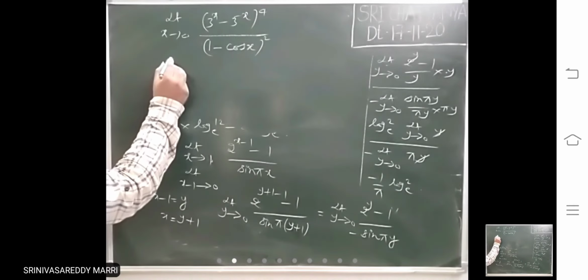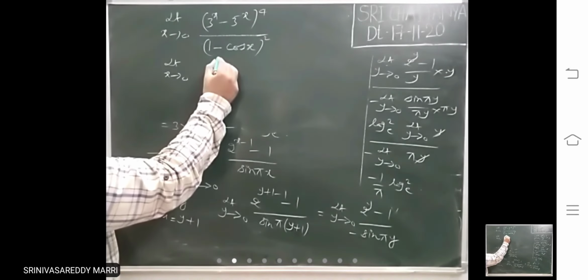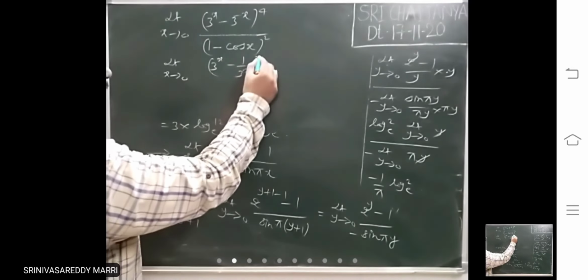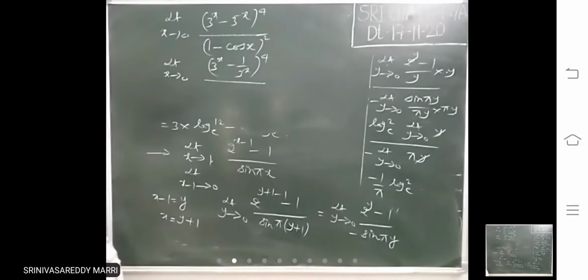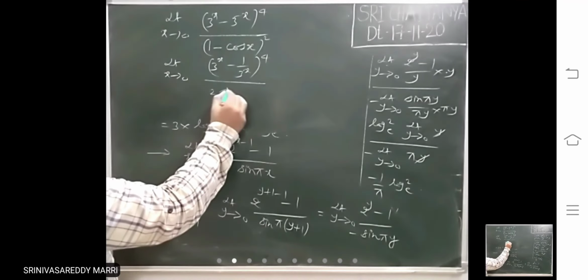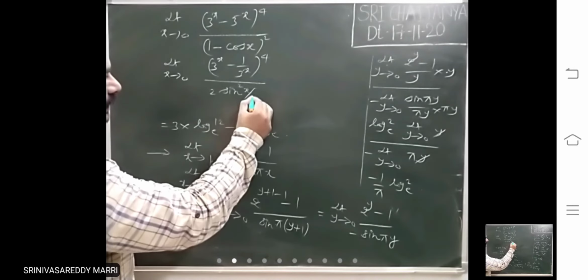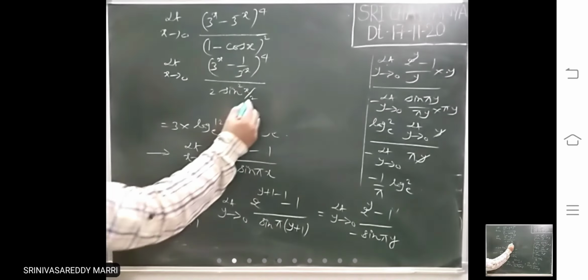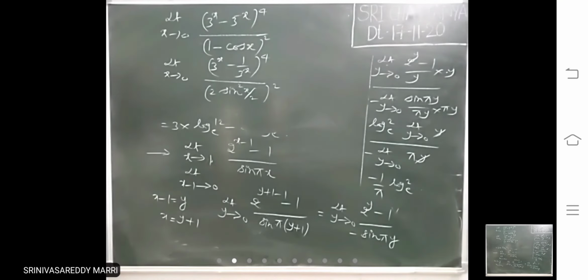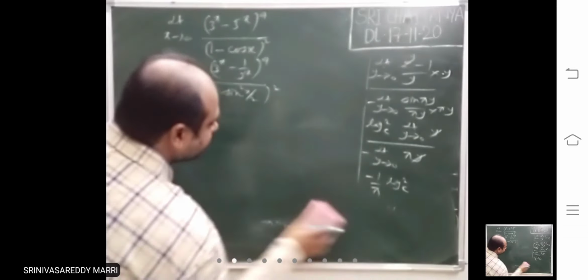So now what I am doing is limit x tends to 0, 3 power x minus 1 by 3 power x, whole power 4, divided by 1 minus cos x, which is 2 sine square x by 2, whole square. Formula I have written. Right?